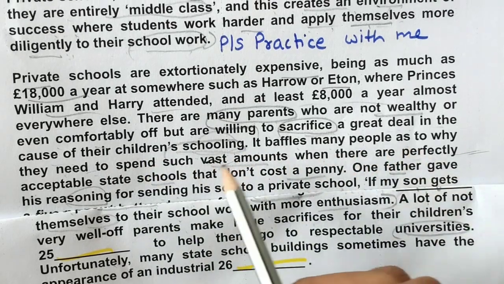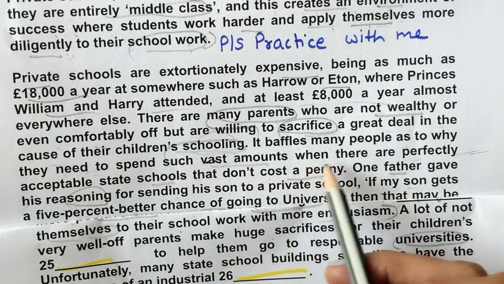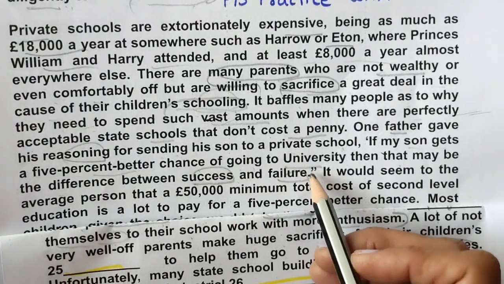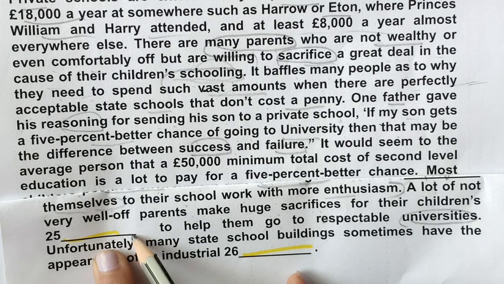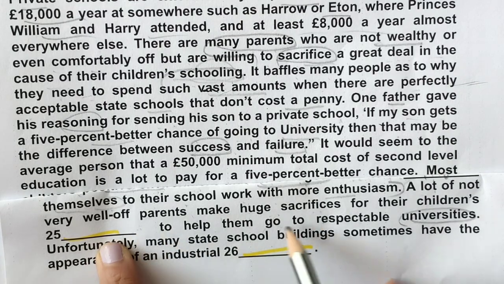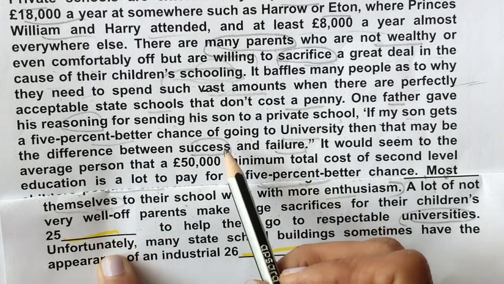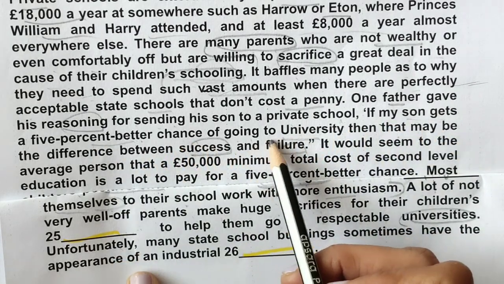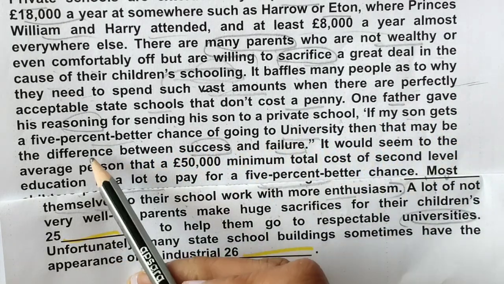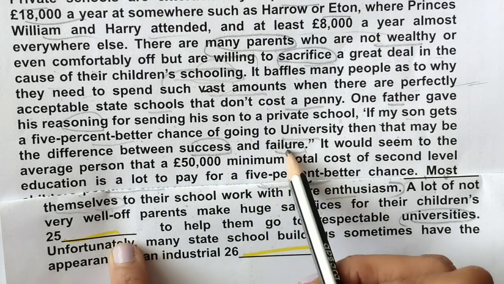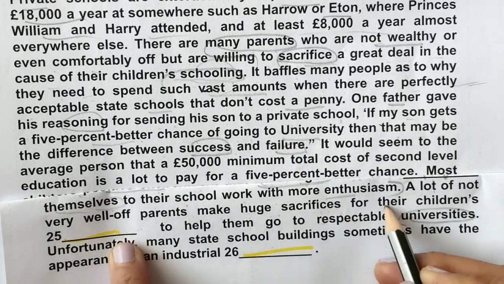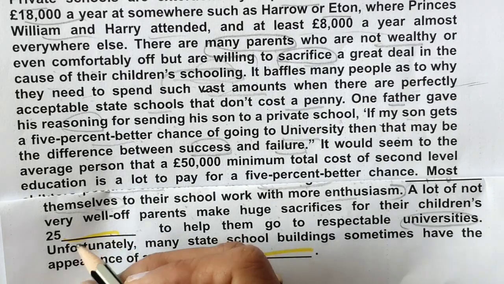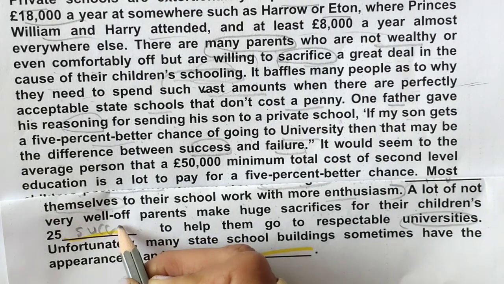It baffles many persons as they need vast amounts when there are perfectly acceptable universities. If my son gets a 5% better chance of going to university, then that may be the difference between success and failure. It means sacrifices for their children's success to help them go to the respectable university. So here we can write success.